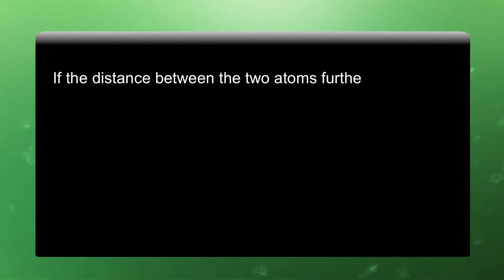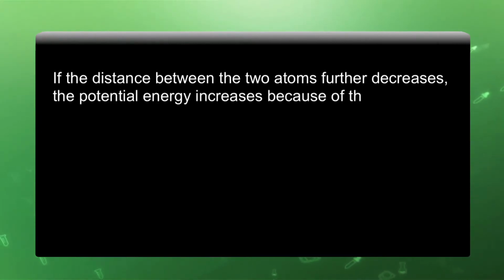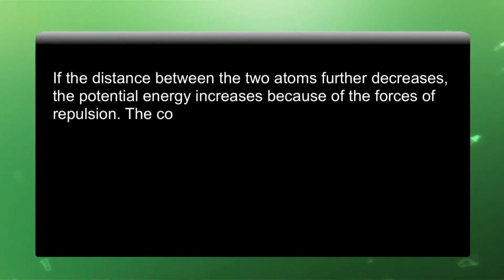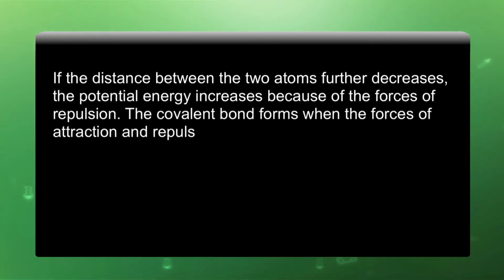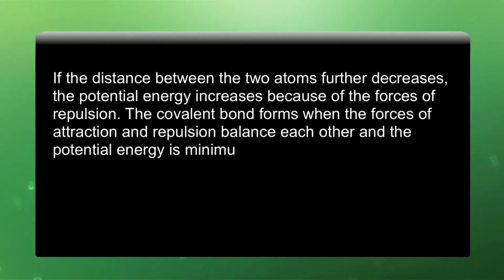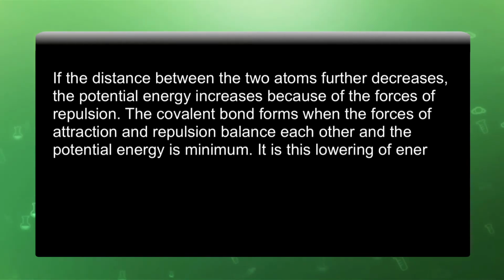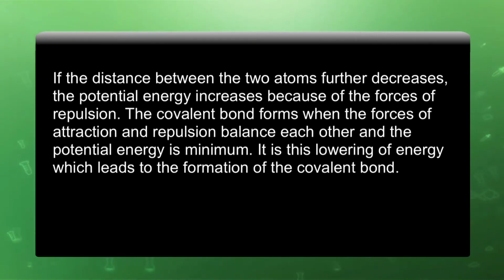If the distance between the two atoms further decreases, the potential energy increases because of the force of repulsion. The covalent bond forms when the force of attraction and repulsion balance each other and the potential energy is minimum. This lowering of energy leads to the formation of a covalent bond.